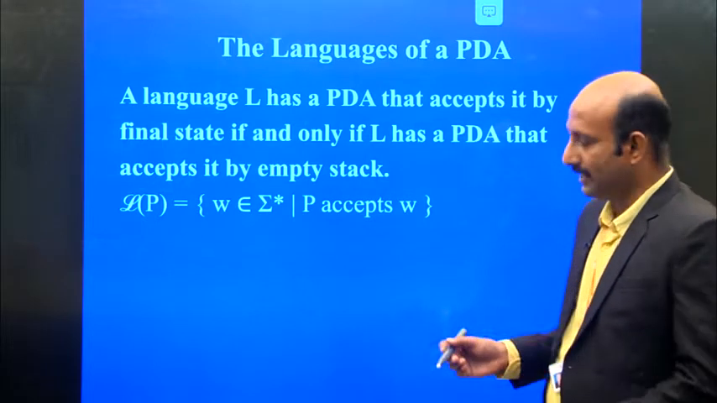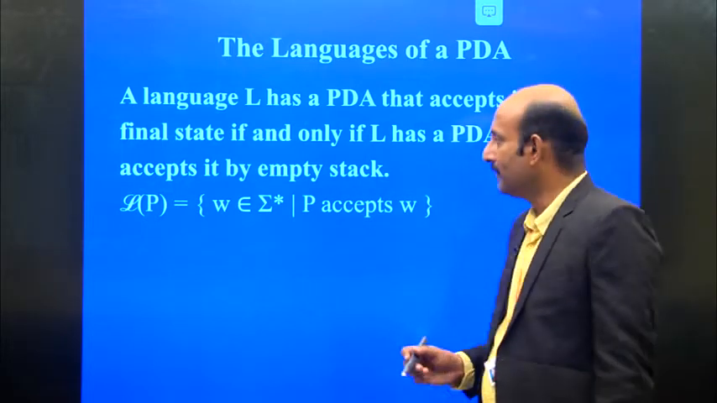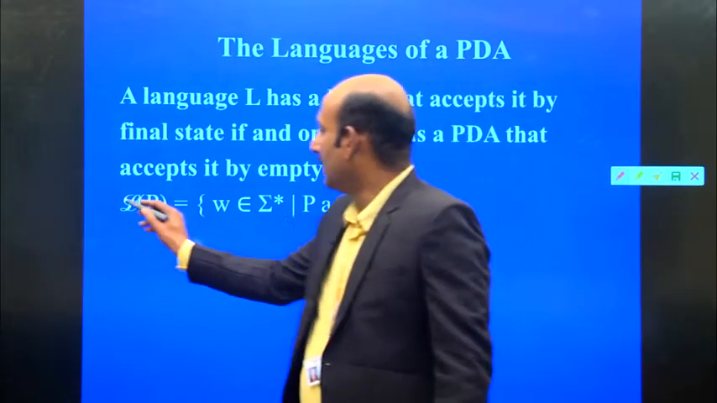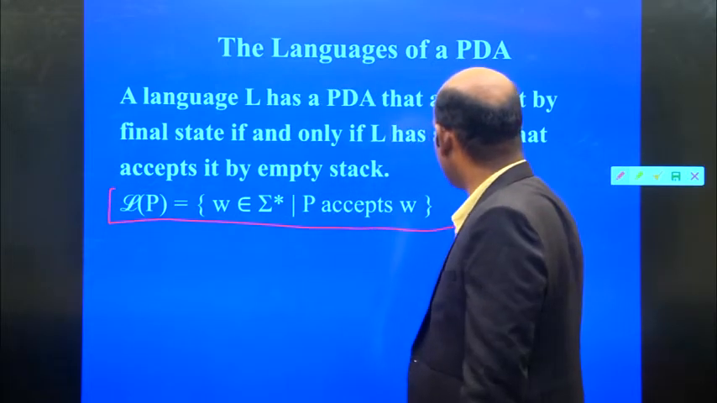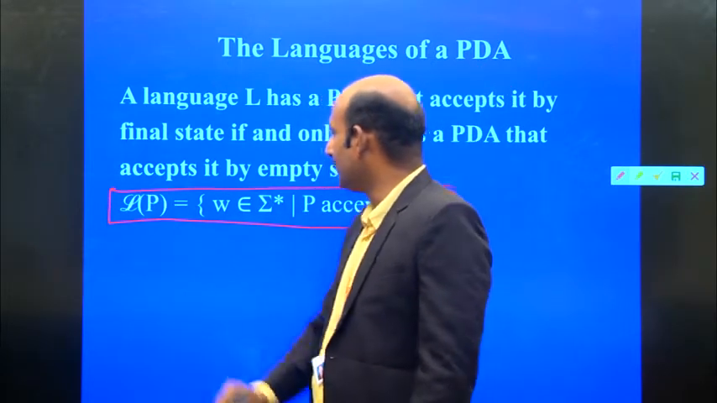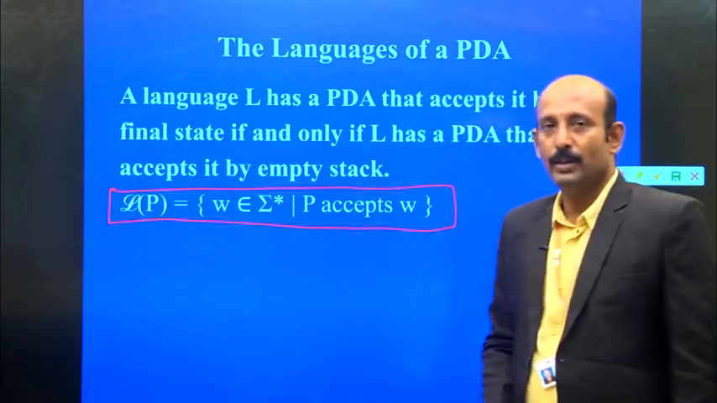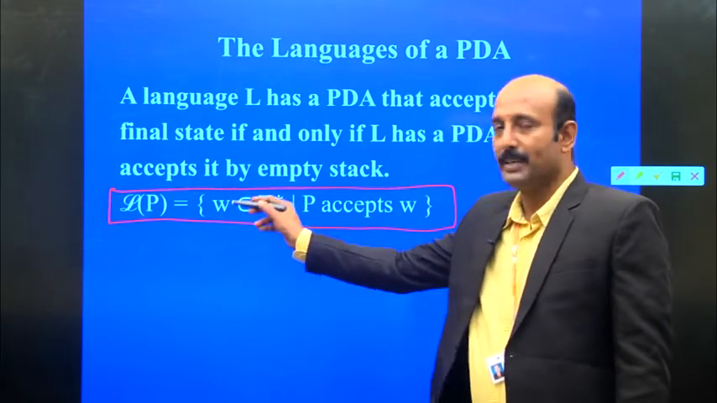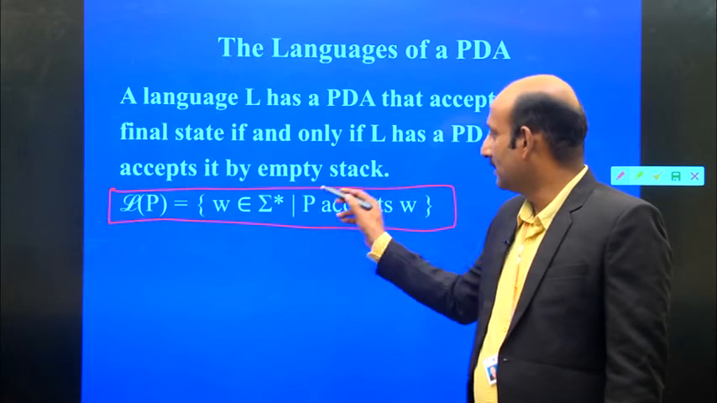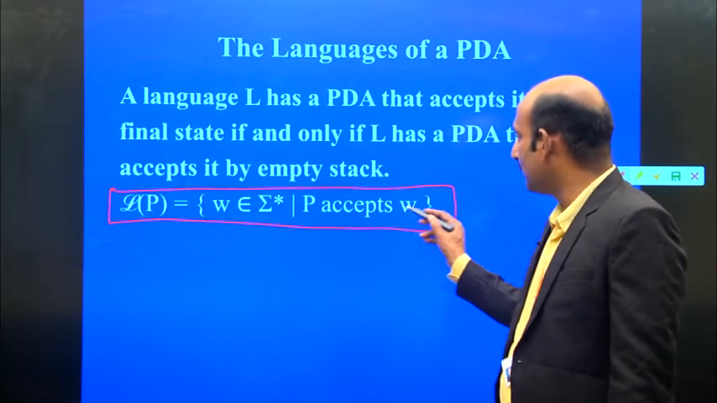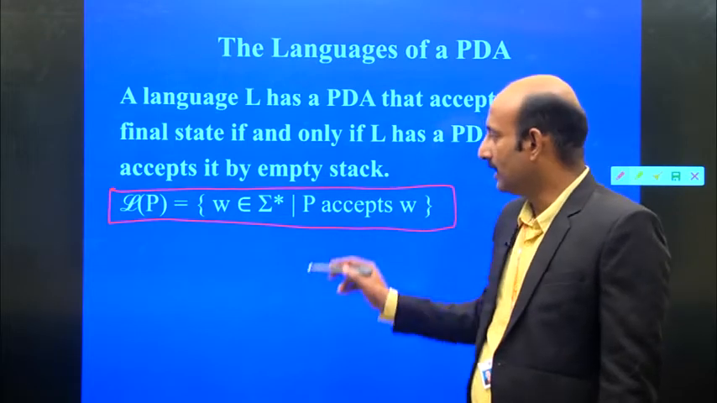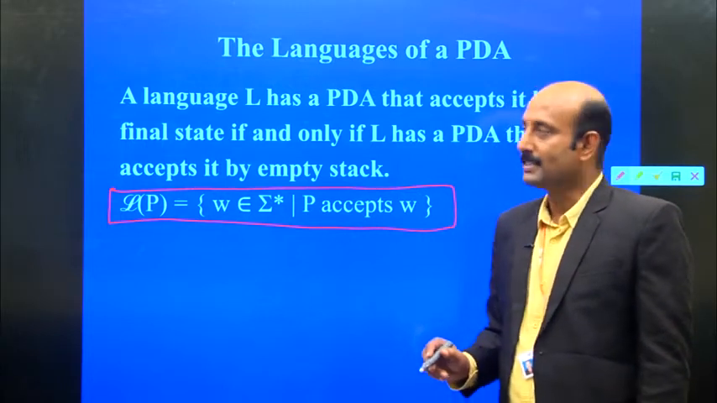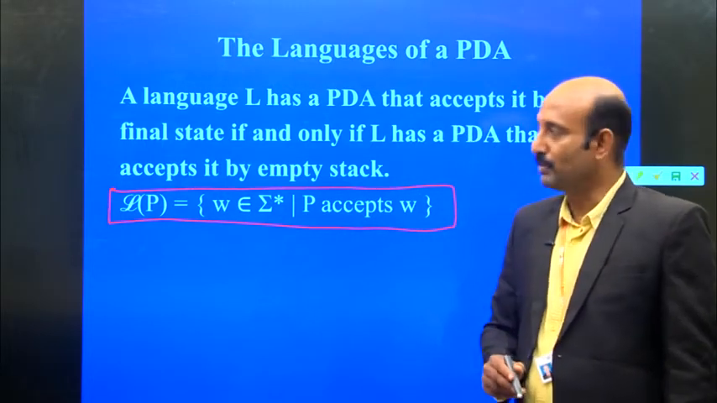So how can we write these languages of this push-down automata? The general format is L(P), that stands for the language of P, that means the push-down automata, where W belongs to sigma star. Sigma is the input alphabet. So W is nothing but a set of strings, and these are the strings which the push-down automata P accepts. That is the meaning of it. This is the general structure or format of writing the languages of push-down automata.